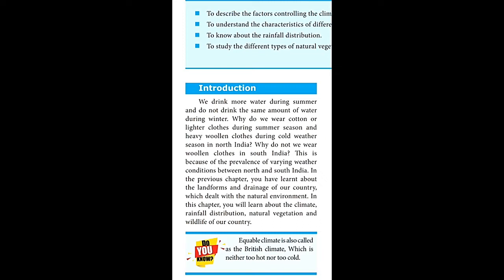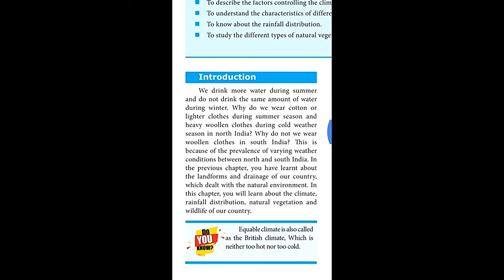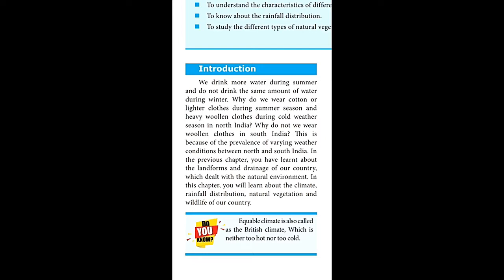We drink more water during summer and do not drink the same amount of water during winter. Why do we wear cotton or lighter clothes during the summer season and heavy woolen clothes during the cold weather season in North India? Why do we wear woolen clothes in South India? This is because of the prevalence of varying weather conditions between North India and South India. Drinking more or less water and wearing different types of clothes, everything depends upon climate.